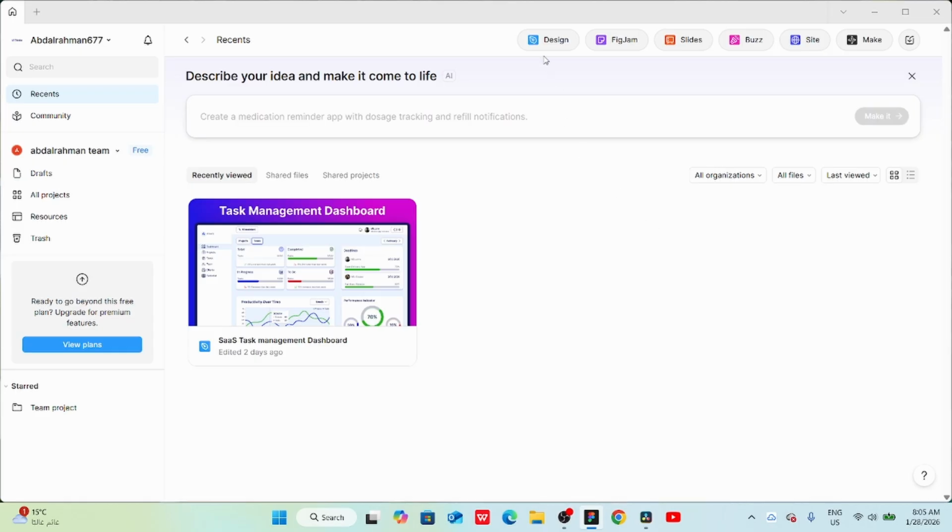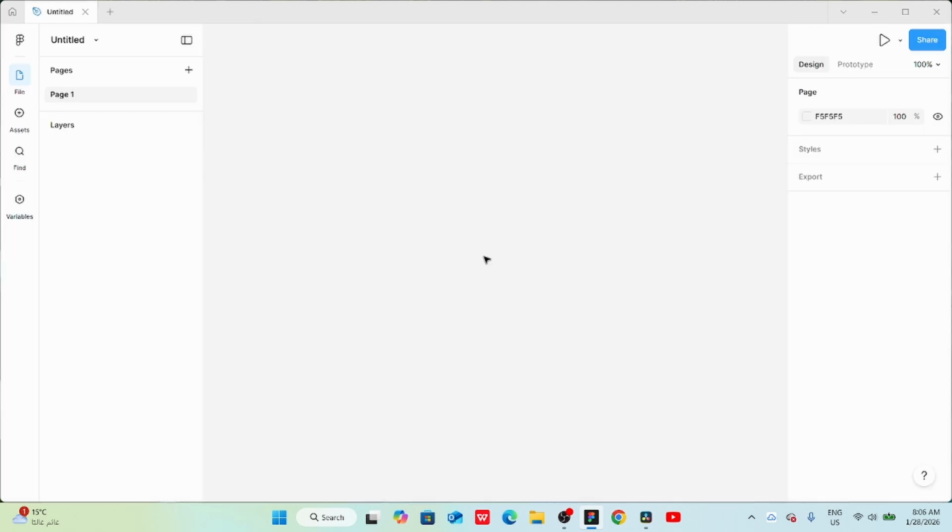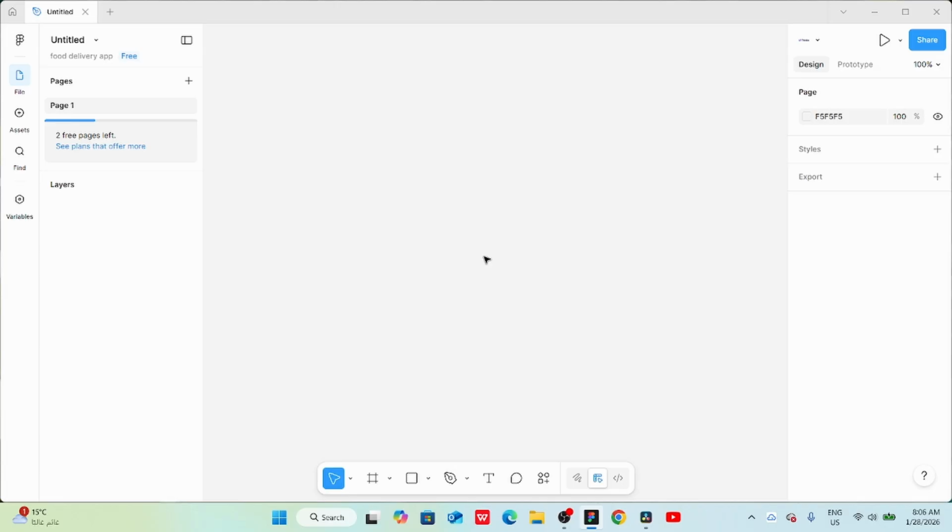First, to open a new design file, click on Design, or you can click on this plus icon and select Design. At the beginning, you should know that there are 4 main sections in the Figma interface. The first section is Canvas. This is where we place all our design elements such as frames, buttons, icons, images, etc.